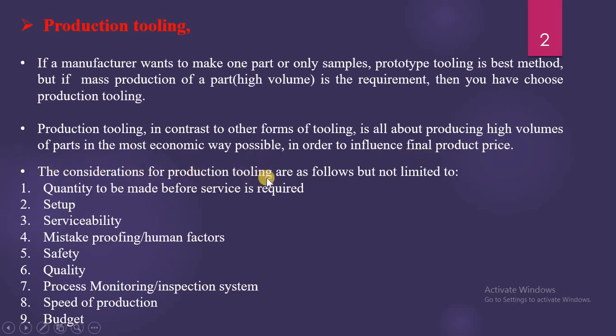The considerations for production tooling are as follows, but not limited to these. When we consider the production tooling technique: number one, quantity to be made before service is required, setup, serviceability, mistake proofing, human factors, safety, quality, process monitoring and inspection system, speed of production and budget. Based on all these factors, we can select the production tooling technique instead of prototype tooling technique.